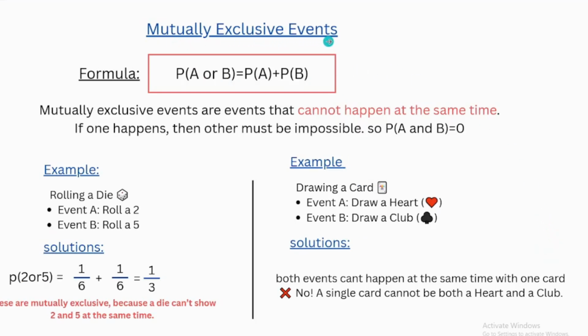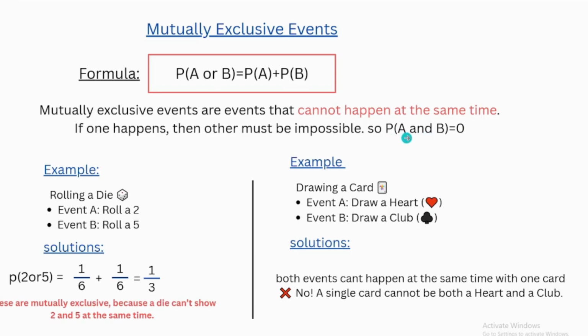Mutually exclusive events. This formula: probability of A or B equals probability of A plus probability of B. What is the meaning of mutually exclusive? Mutually exclusive events are events that cannot happen at the same time. If one happens, then the other must be impossible. So the probability of A and B equals 0.